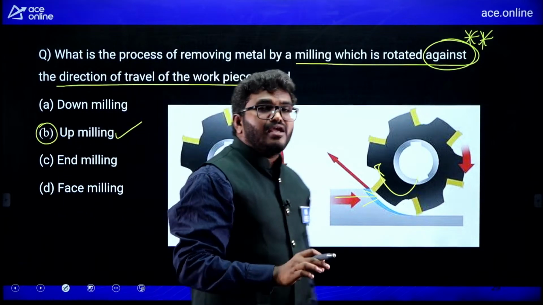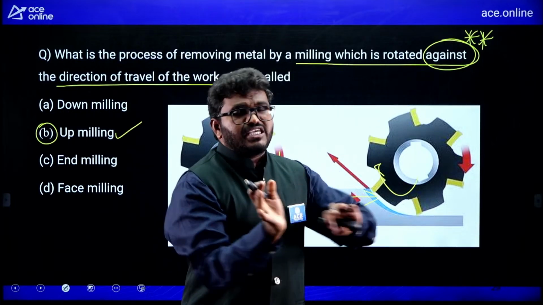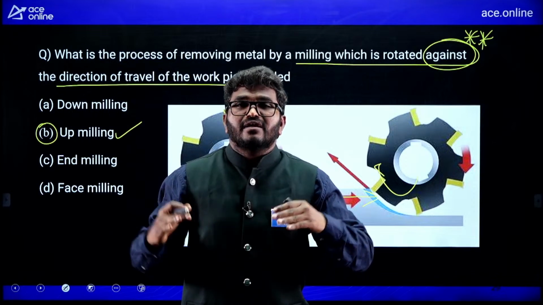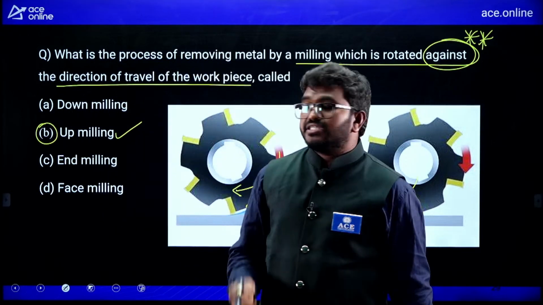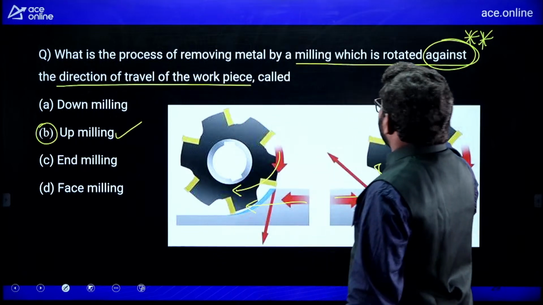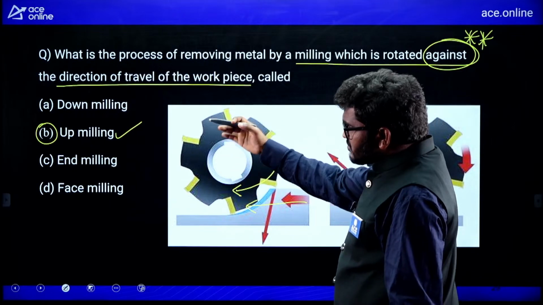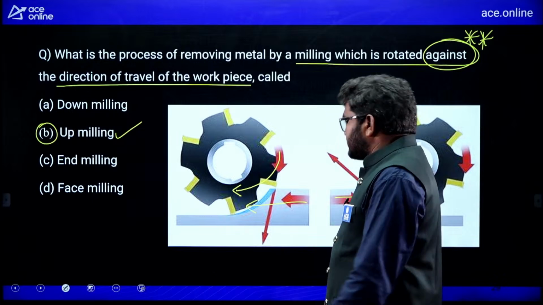Remember, in a simple way, up milling opposite, down milling same. Keep aside down milling, up milling is opposite. In the case of up milling, the tool and workpiece are moving in opposite directions. In this question, it is given against the direction of the workpiece. So up milling is the correct answer for this question.